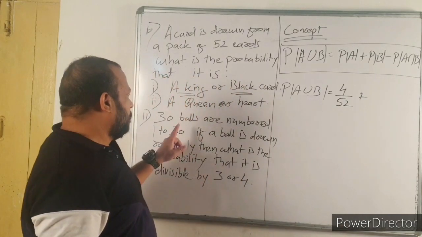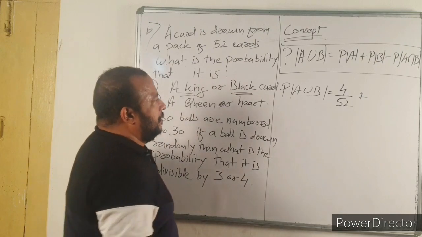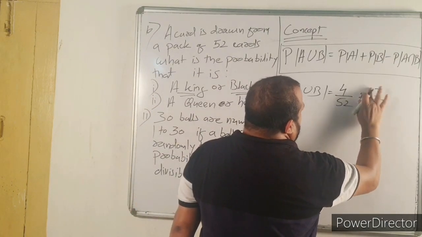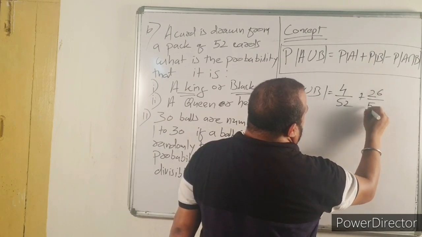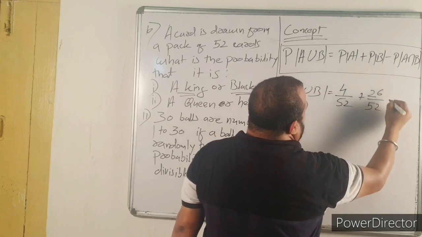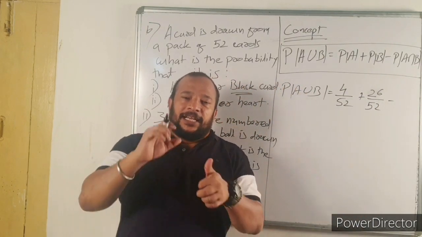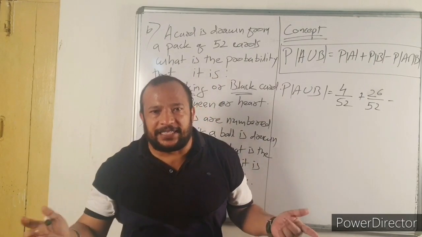Probability of B is black card. How many black cards are there? 26 black cards are there. 26 by 52 minus A intersection B. A intersection B means black and king. So how many black kings are there?